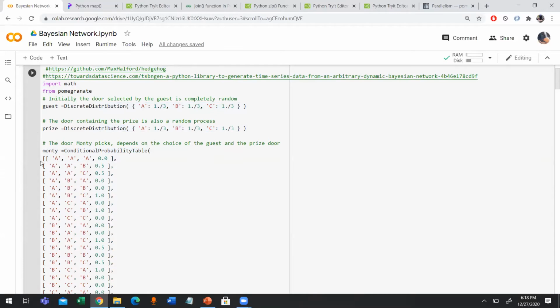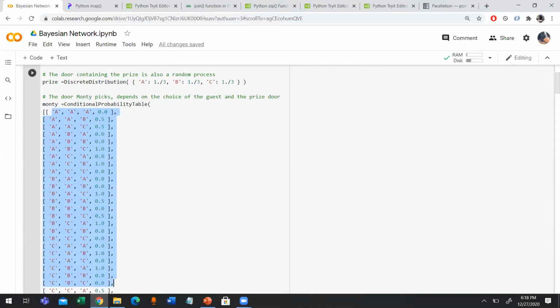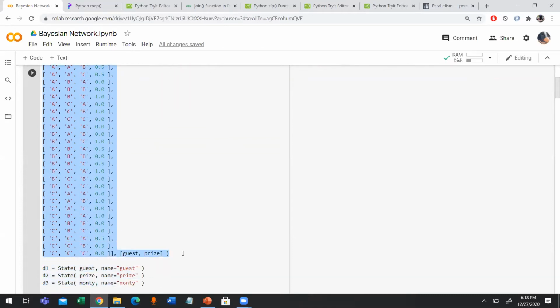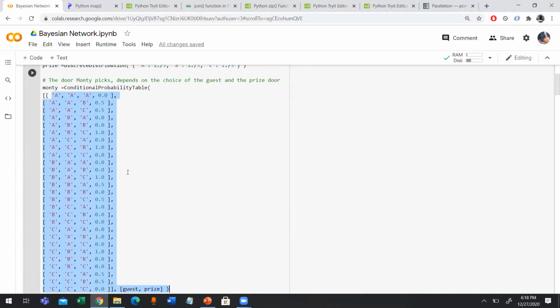Over here you can see this is the conditional probability table, and here it's mentioned guest and then prize. As I already told you, Monty depends on both the guest door and the prize door. That's why it is mentioned guest and then prize. And this is the conditional probability table over here.